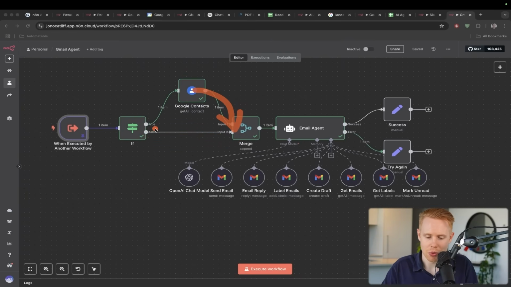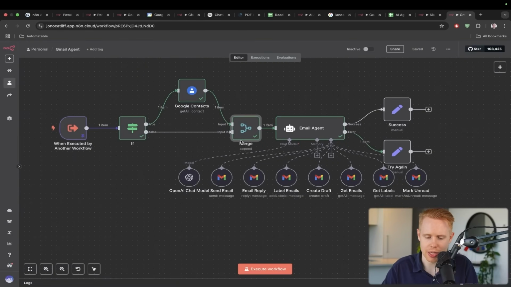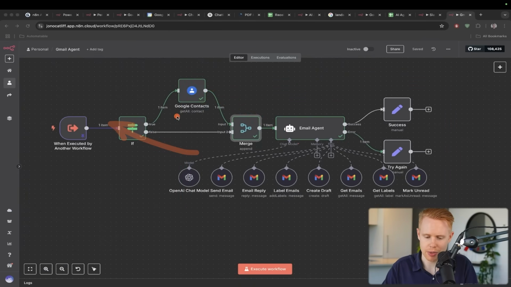And then we merge both paths together. Again, we're just combining them into the result here. The reason we do this is because if we didn't have this merge, then we'd have to have two AI agents, and we'd have to more or less duplicate this whole thing. One for the Google Contacts and one for the if statement here. And because I don't think anyone would want to spend the time duplicating this and maintaining it twice, we're just going to merge it back together into one. And then we send it to the AI agent.